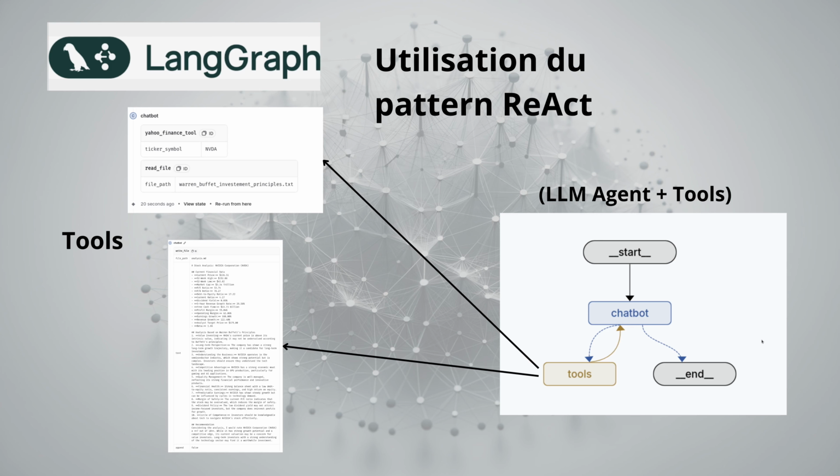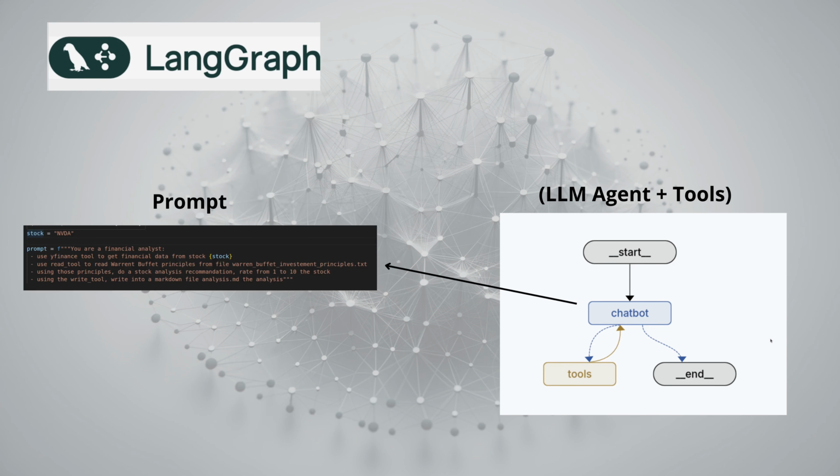We have the prompt where we indicate that this bot is a financial analyst who will use the Yahoo Finance tool to fetch information about a given stock, notably a last case that will use the read tool to read Warren Buffett's Investment Principles.txt file, which it will use these principles to carry out an analysis and a recommendation by rating the stock from 1 to 10. And finally, it will use the write tool to write in a markdown file, analyze.md, the final result.